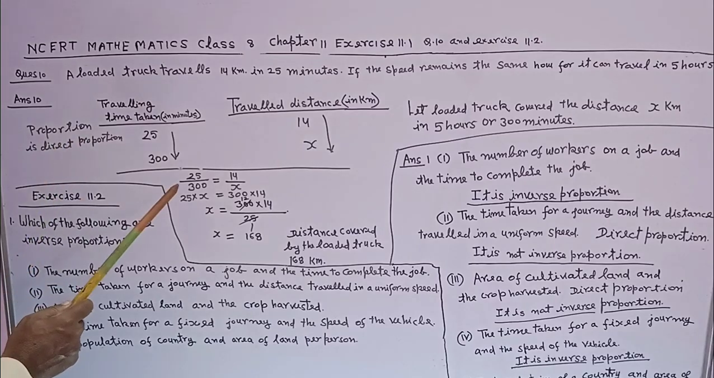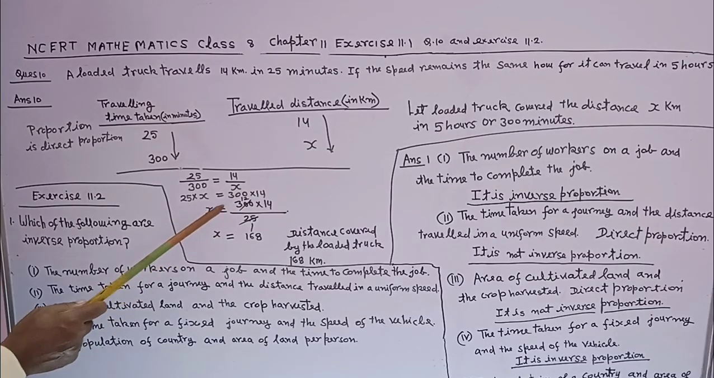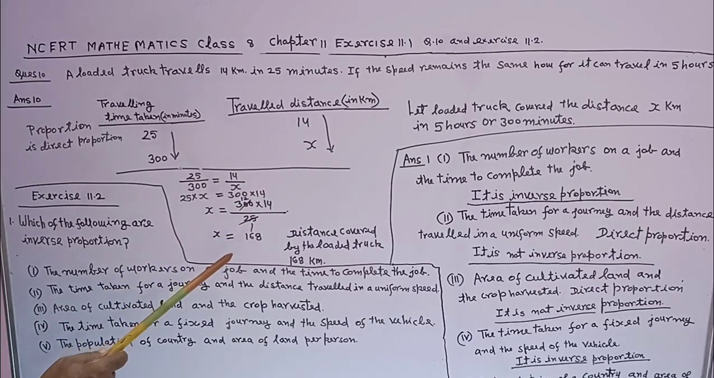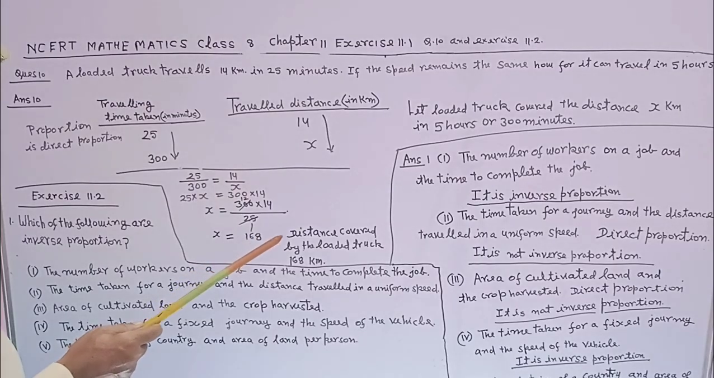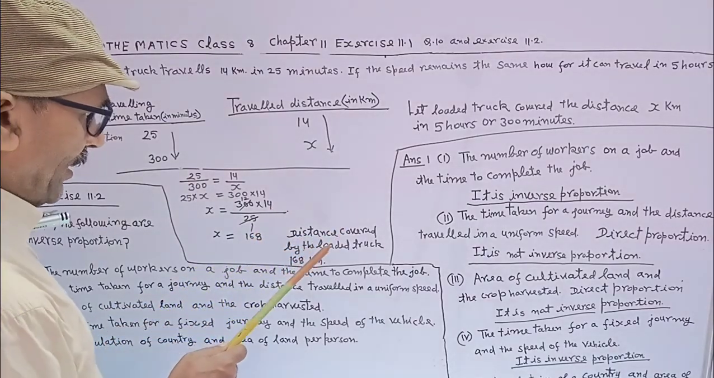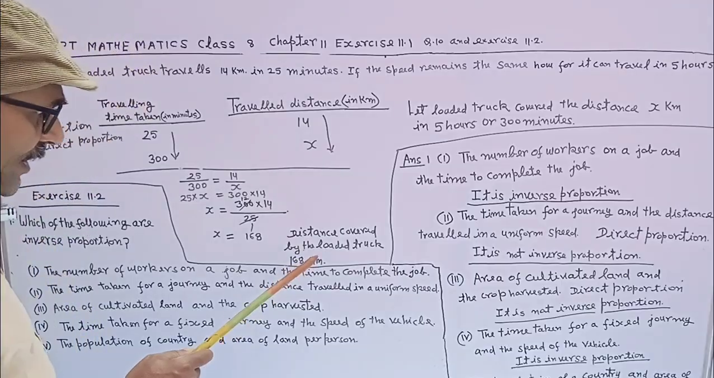In direct proportion, so 25 by 300 equals 14 by x. Then 25 into x equals 300 into 14, then x is equal to 300 into 14 by 25, x is equal to 168 kilometers. Distance covered by the loaded truck is 168 kilometers.